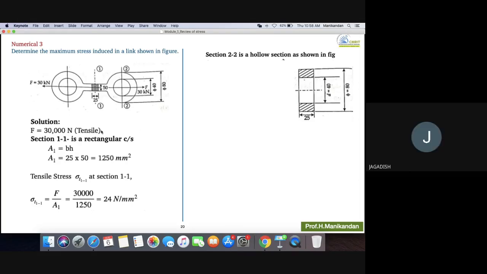Sir, I am asking about this 25 when we cut the section. Now you have length 50 and width. Length and width make a rectangle; cut here, the same comes here. Okay sir. But one minute, don't see this, we are actually taking the cut sectional view along the direction of force. Okay sir. So if you cut here, along this only force is acting, so you should stand on F and see what is there. Yes sir. So stand on F and see, you will see only this 25 and diameter 40, 80, 40, but for you it will appear like a rectangle.